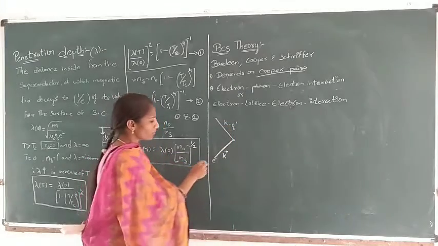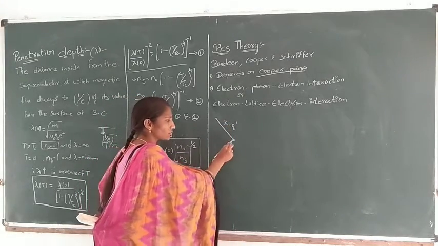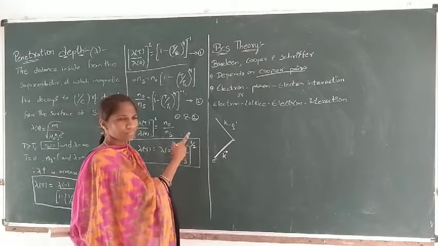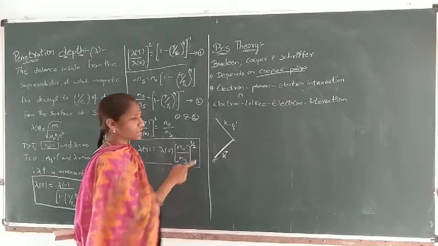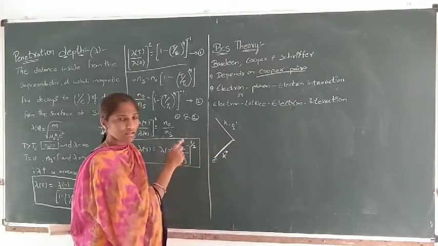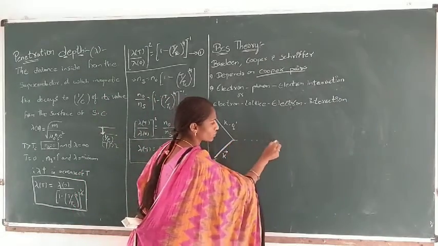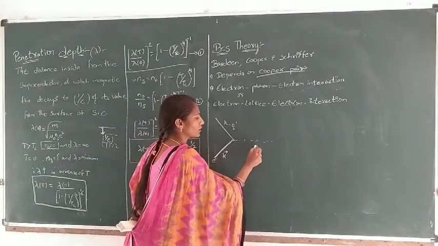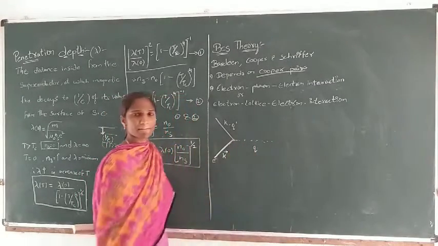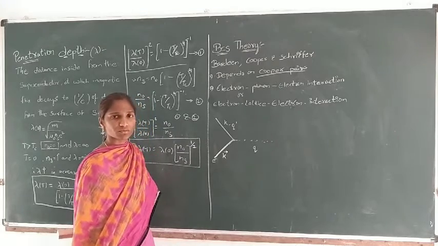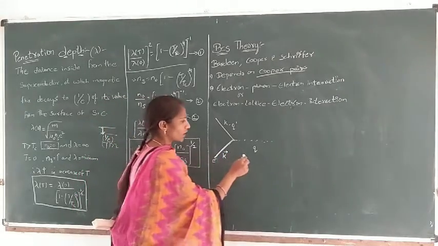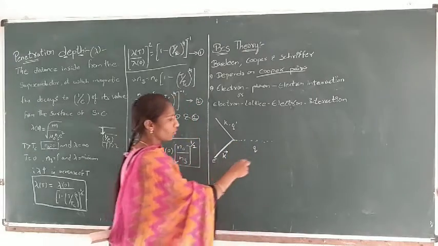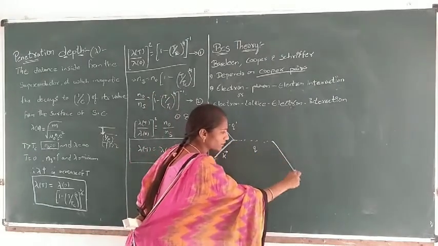As the electron collides with the phonon or the lattice ion, some part gets scattered and some part gets transferred. Let the transferred part be q.